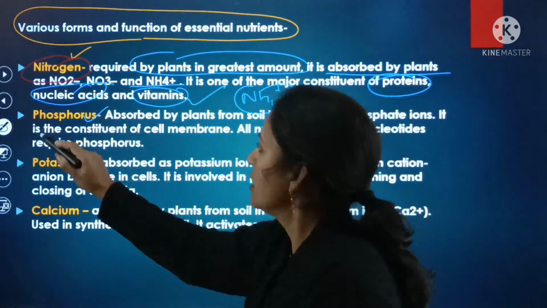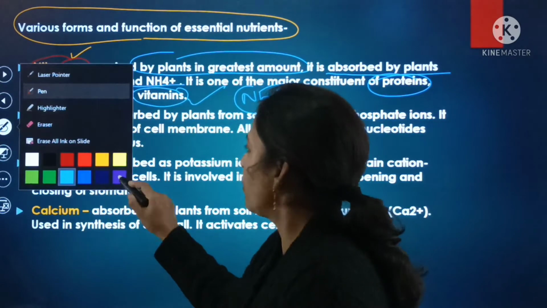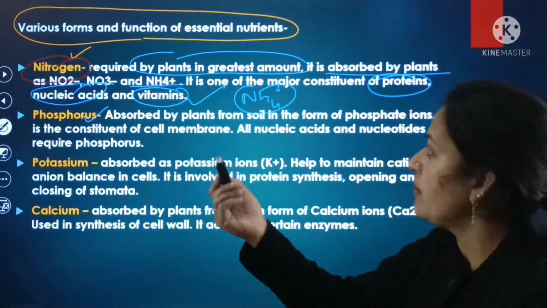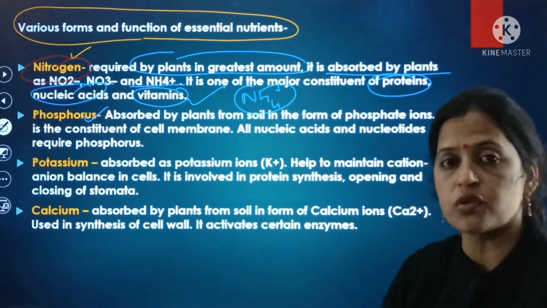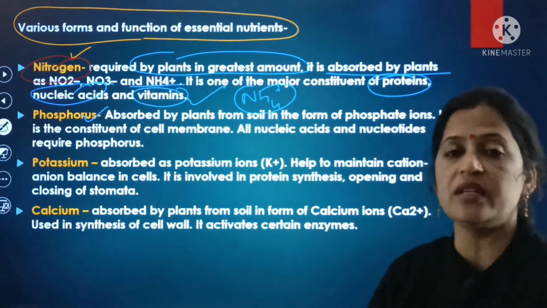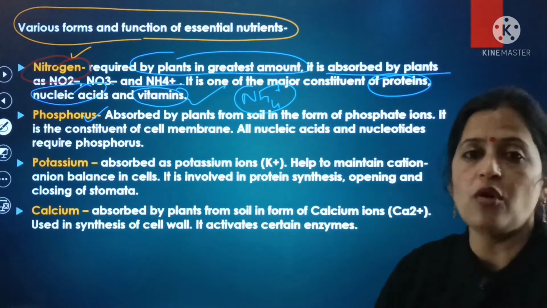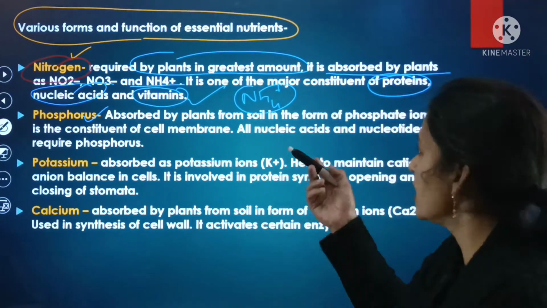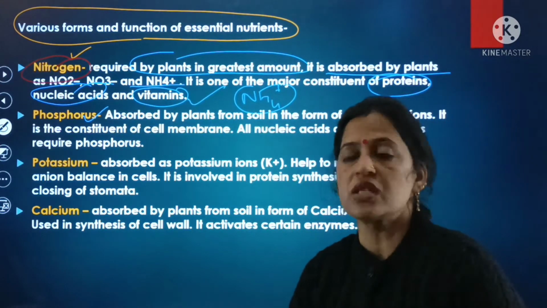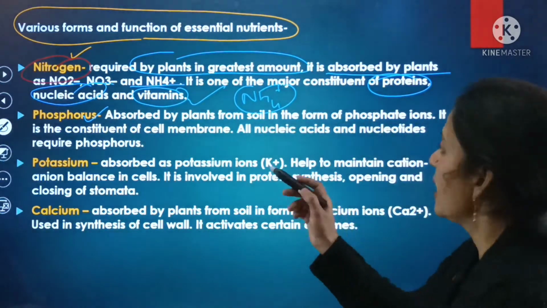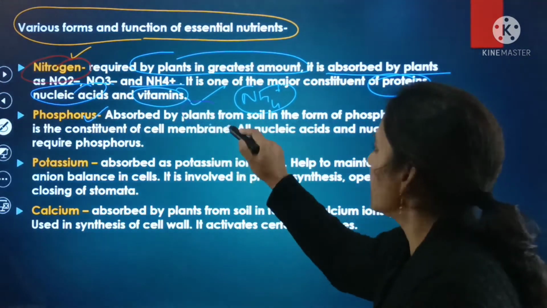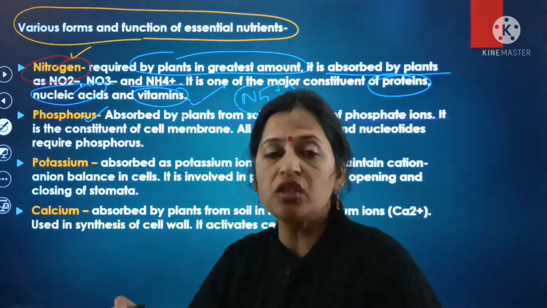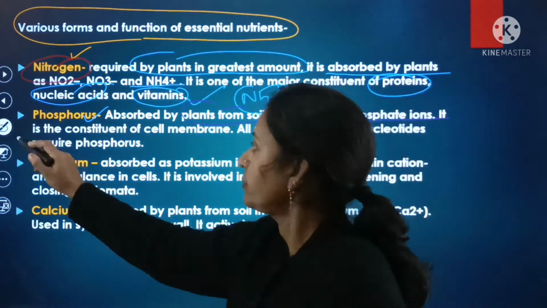Next is phosphorus. What is phosphorus? Phosphorus is again absorbed by the plants from the soil, especially in the form of phosphate, and it is a major constituent of the cell membrane.